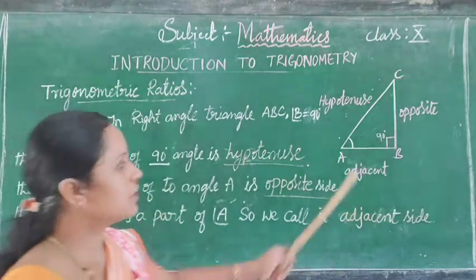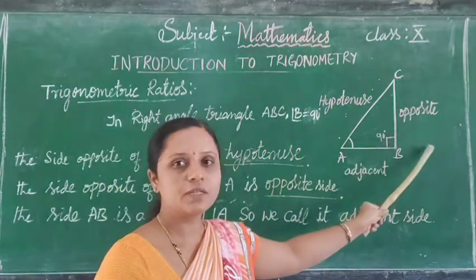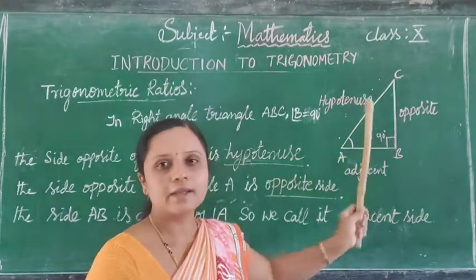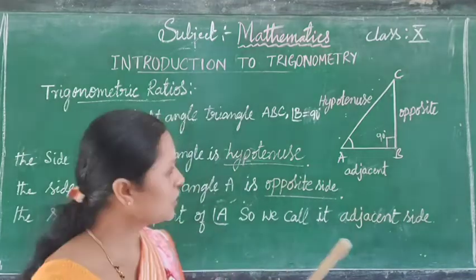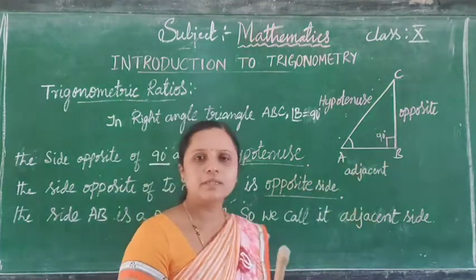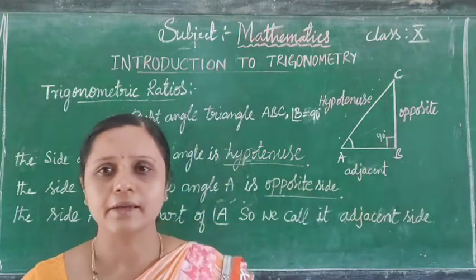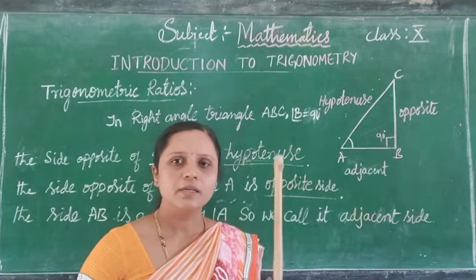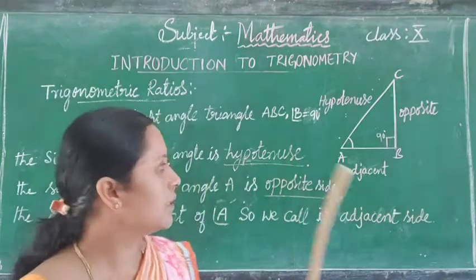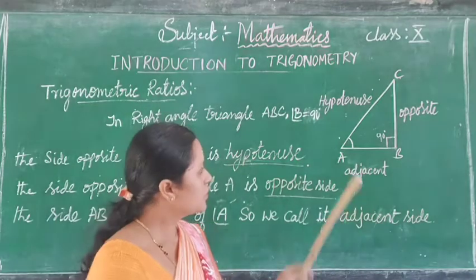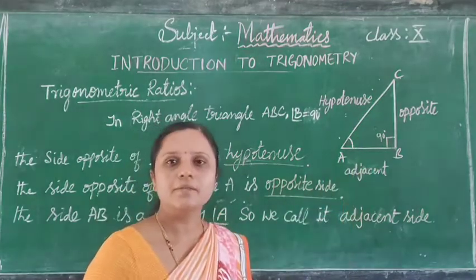Before going to study the trigonometric ratios, first we will study the sides of the right angle triangle. Look at this triangle ABC. You can see right angle triangles in your life. In many situations, we can imagine a right angle triangle being formed. So what is meant by a right angle triangle?